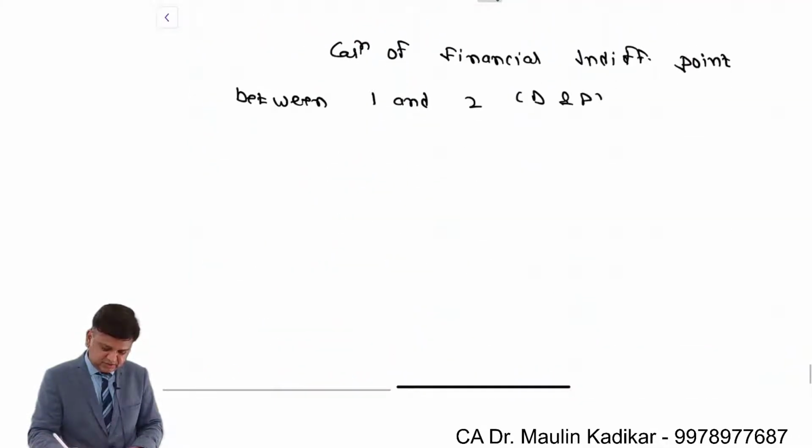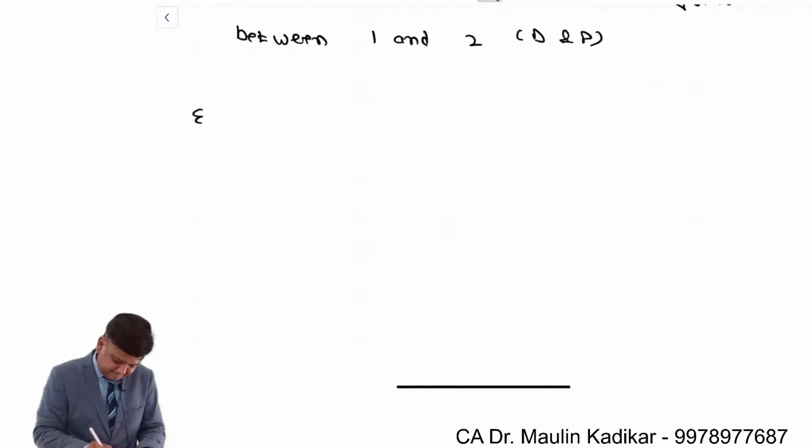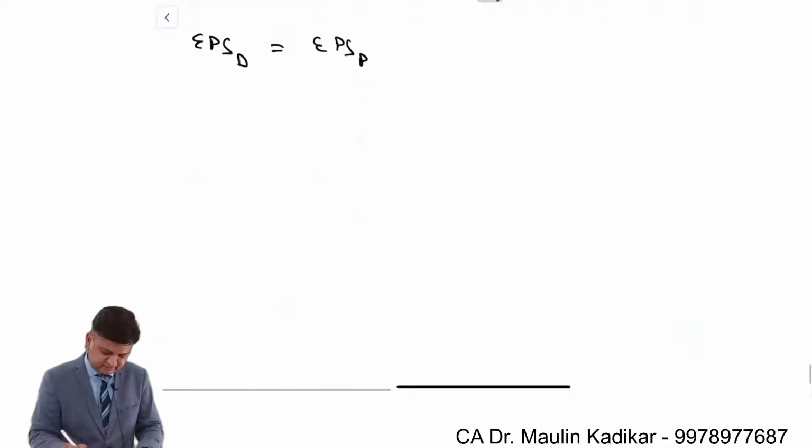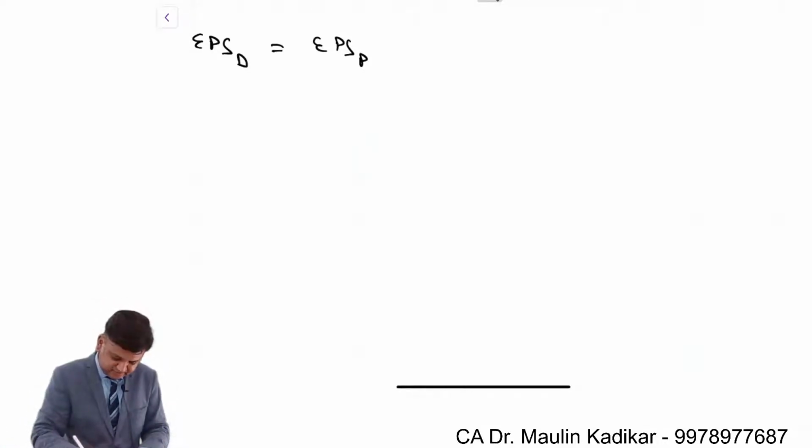Debentures and preference. Write the answer along with me. EPS of the debenture plan is equal to EPS of the preferential capital plan. Shall I write the answer?